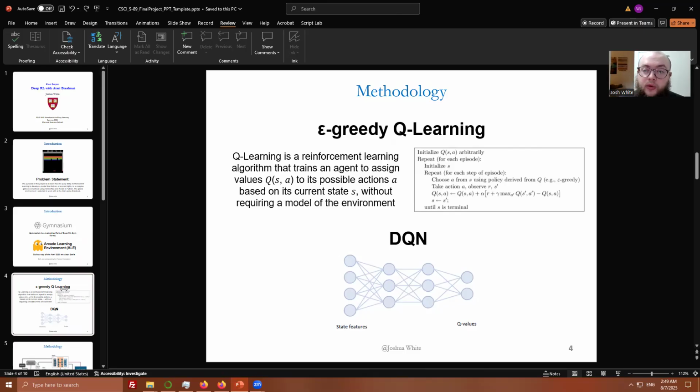As for how I evaluate Q value, I use a deep Q network, or DQN, that takes the state features as inputs, convolutes them, then outputs the Q values for each possible action. Let's take a look at how I actually implement this.